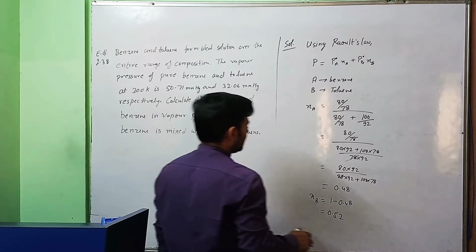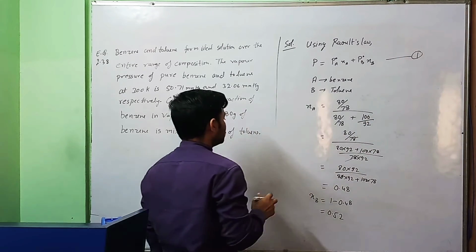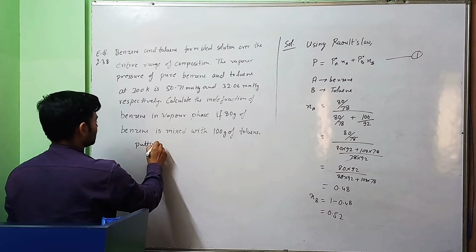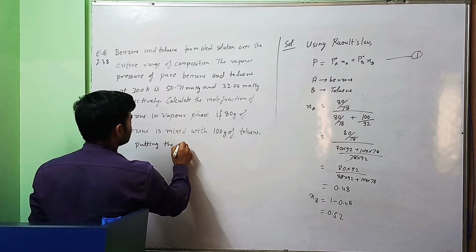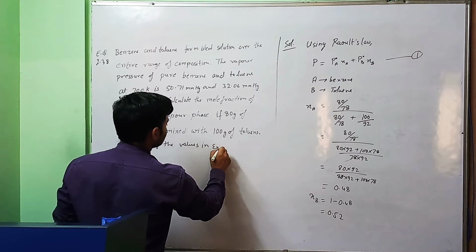Now let us make this equation number 1 and then put the values in equation 1.